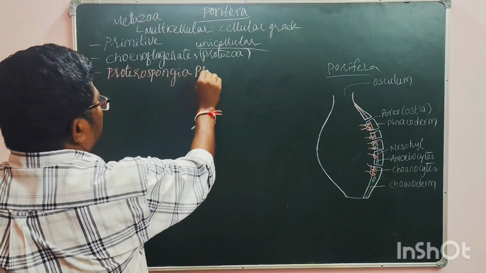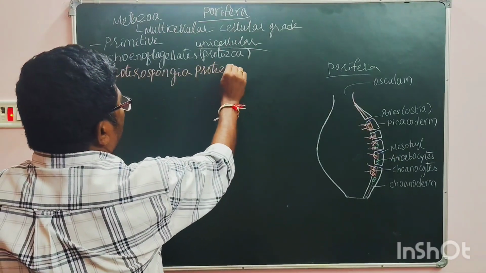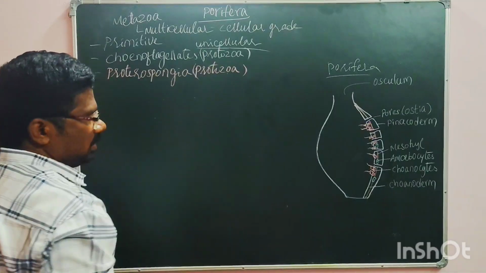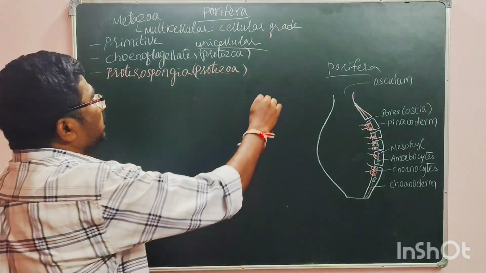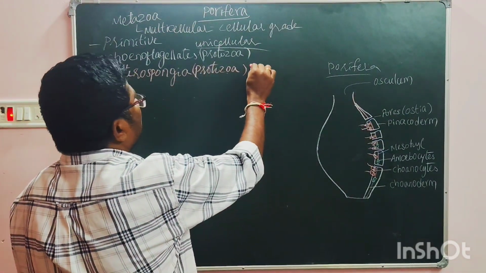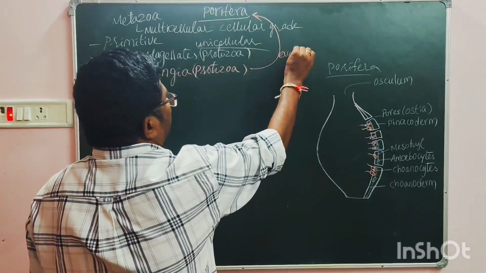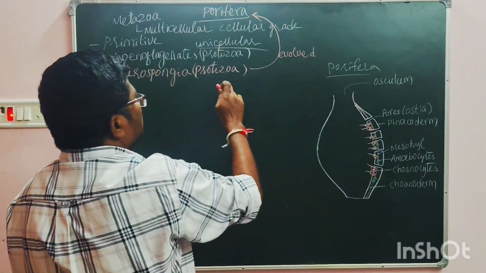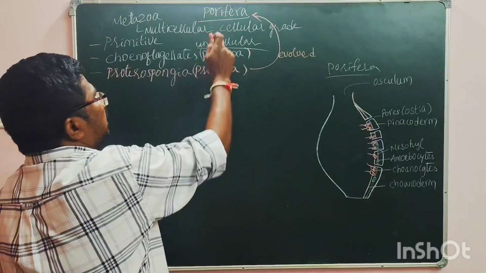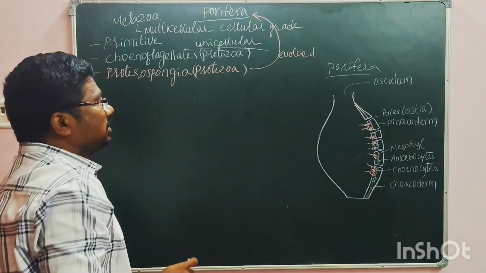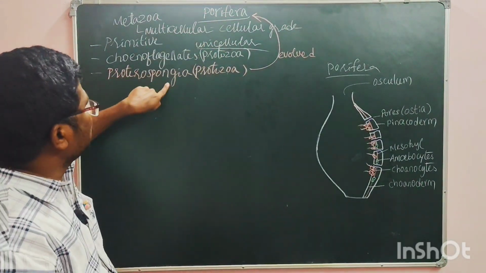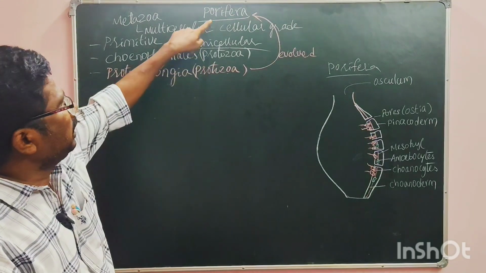These are protozoan animals. From these protozoan animals, porifera might have evolved. This is the link between the protozoa and the porifera.